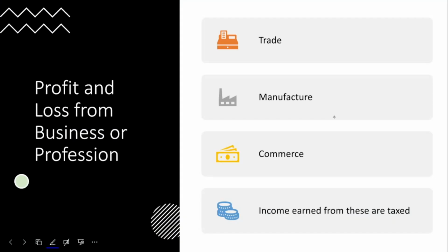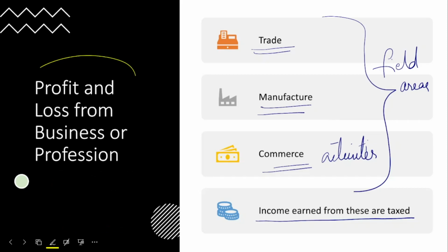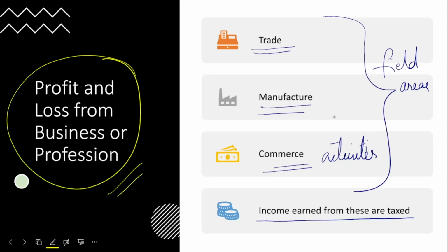Next is profit and loss from business or profession. Any profit or loss you have gained from trade, or from manufacture of goods and services, or commerce, like all activities related to the commerce field. Income earned from all these fields or areas is considered under this particular head, that is profit and loss from business or profession. So all these 3 things will be considered under this head of income.